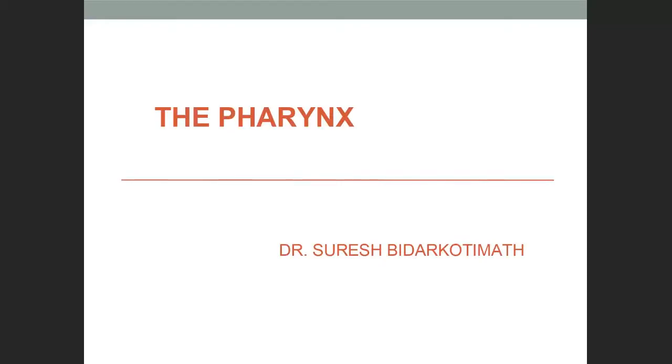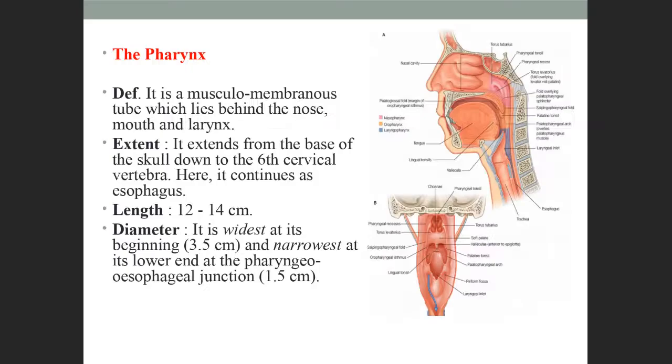Okay. So the first one, we'll talk about the pharynx. So what is pharynx? Pharynx, as you already all know, is a mucous membrane tube. From where does it start? It lies behind the nose, mouth and larynx. It is present behind the nose, mouth and larynx.